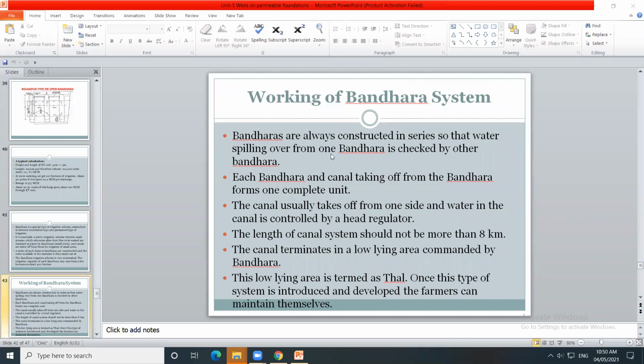So when water spills over one bandara, it is checked by the other bandara. त्याच्या साईडला जी दुसरी बंधारा आहे, ते काय करते, that bandara checks the spilling of water. So therefore these bandaras are constructed in series. Each bandara and the canal taking off from the bandara forms one complete unit. बंधारा आणि कॅनल कॉम्बिनेशनला काय म्हणतात, one complete unit of the bandara.